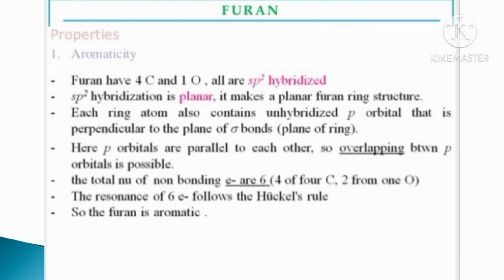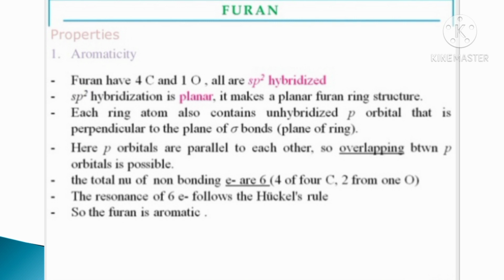Next, the properties of furan. Furan has 4 carbon and 1 oxygen, and all are sp2 hybridized. The sp2 hybridization is planar, and it makes furan a planar structure.